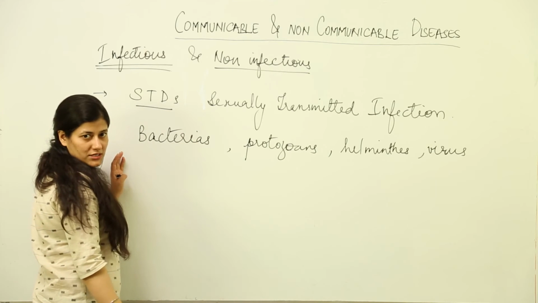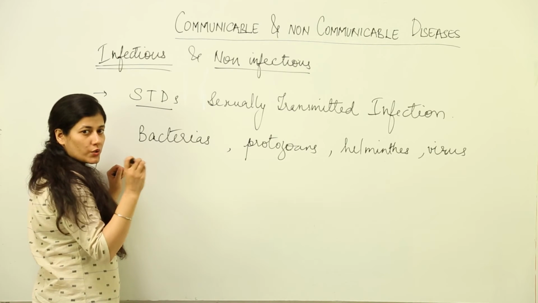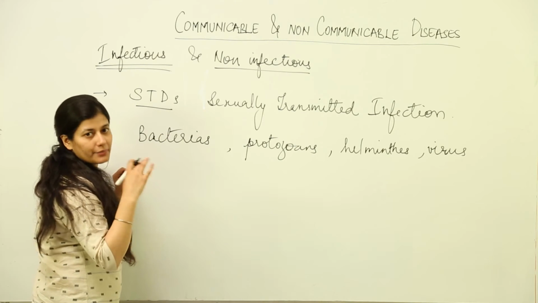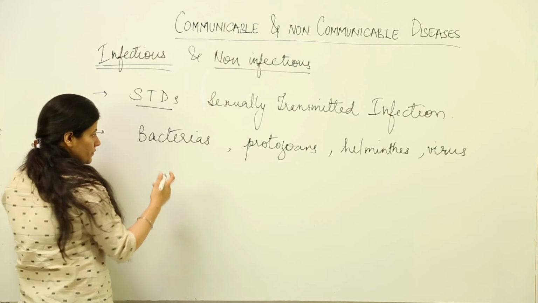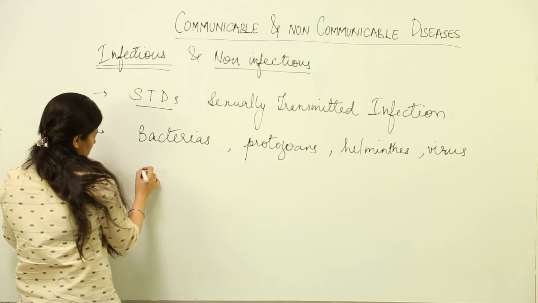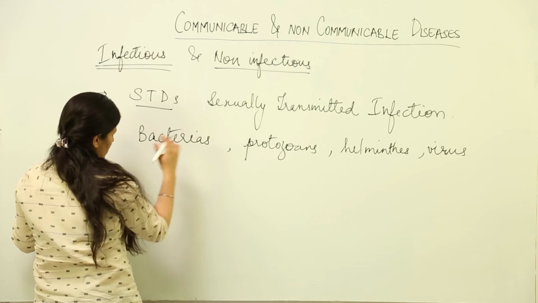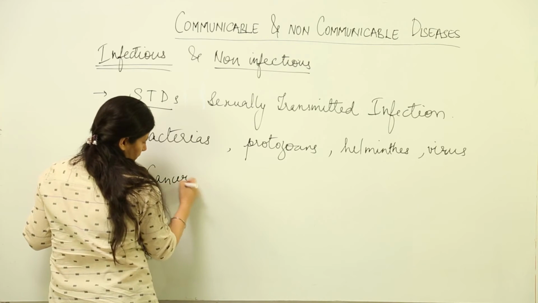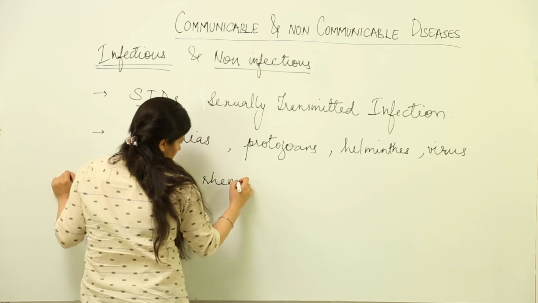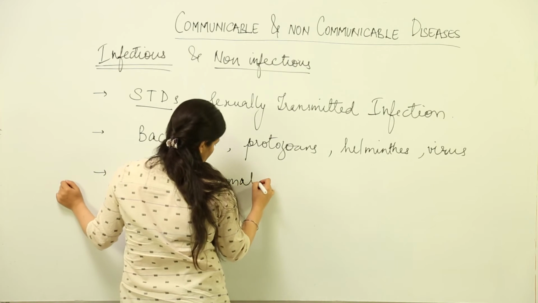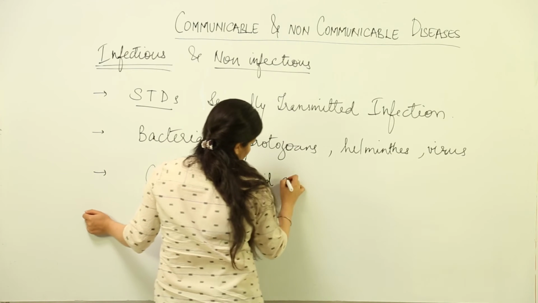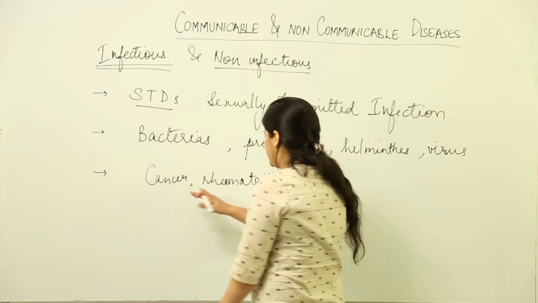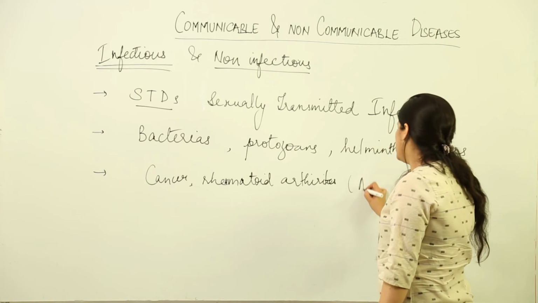Vectors could be involved in this type of disease where the causative agent is going to pass on the disease, and it will be communicable in nature, that it can pass from one person to another. The last type is the non-infectious or non-communicable disease, where we have the example of diseases like cancer, and rheumatoid arthritis, which is an autoimmune disease, okay. This is also an example of a non-communicable disease. Both of these are autoimmune diseases.